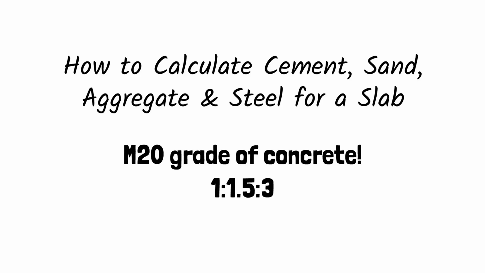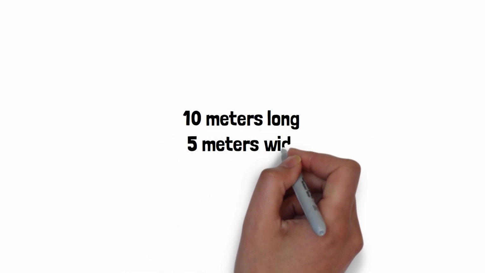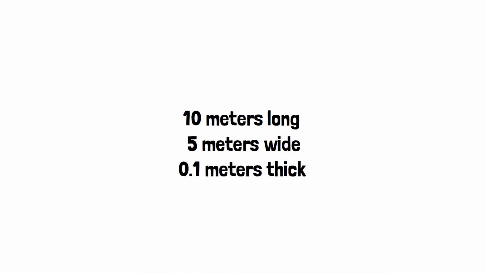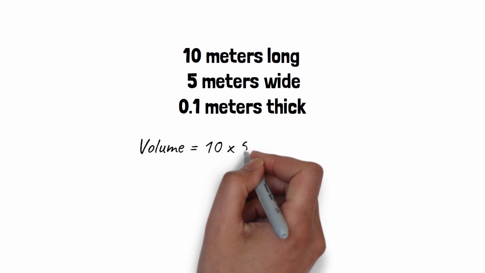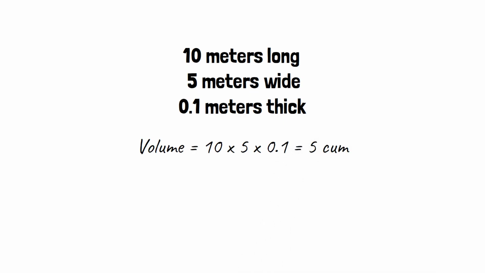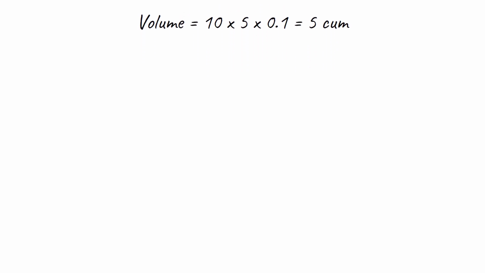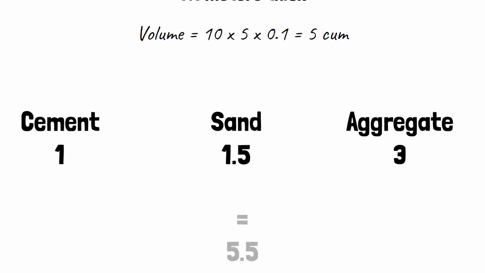Let's say your slab has dimensions of 10 meters long, 5 meters wide, and 0.1 meters thick. To calculate the volume of the slab, we use volume equals length times width times thickness. So that's 5 cubic meters of concrete. Now we'll calculate the quantities for each material. The total ratio is 1 plus 1.5 plus 3 equals 5.5 parts.